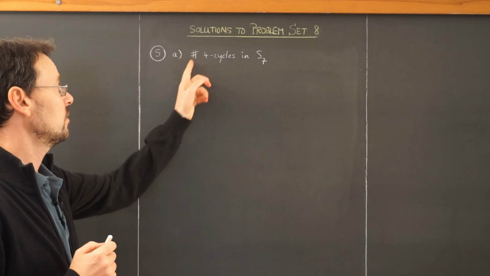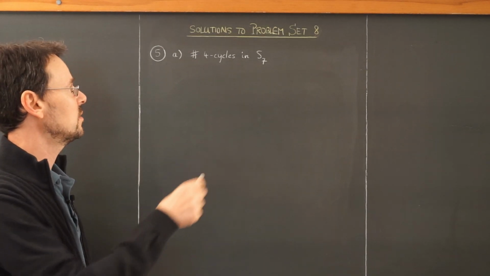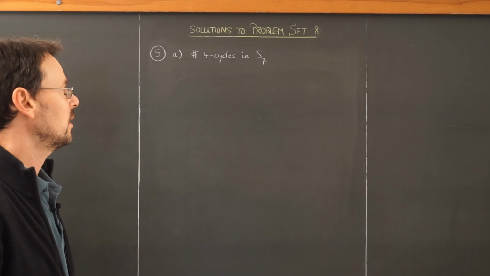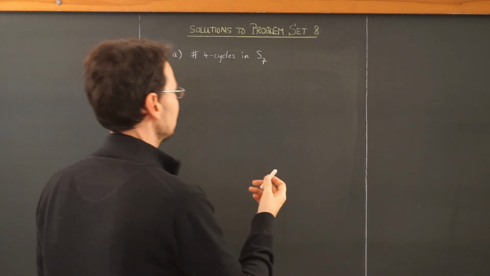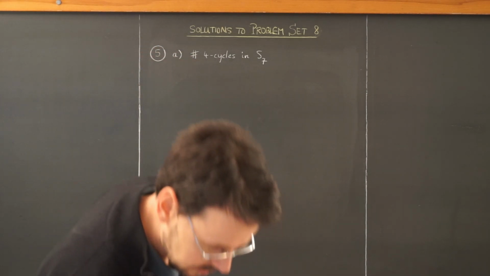I never got used to this. In America, they always use this for number of. That's not a thing in Germany. So the number of 4 cycles in S7. So let's think about that.